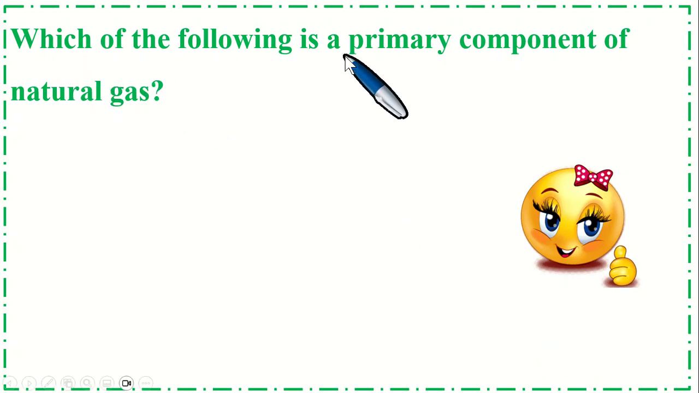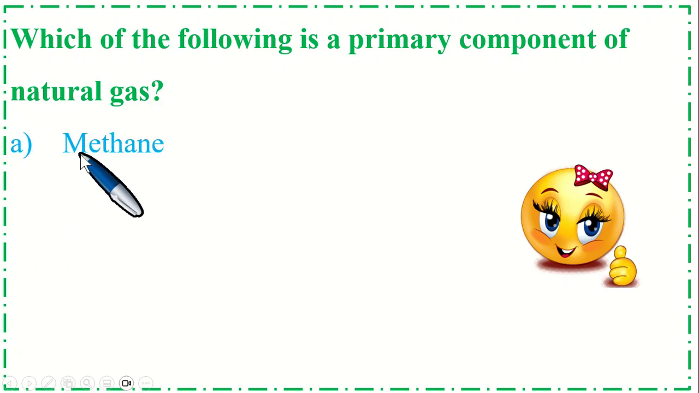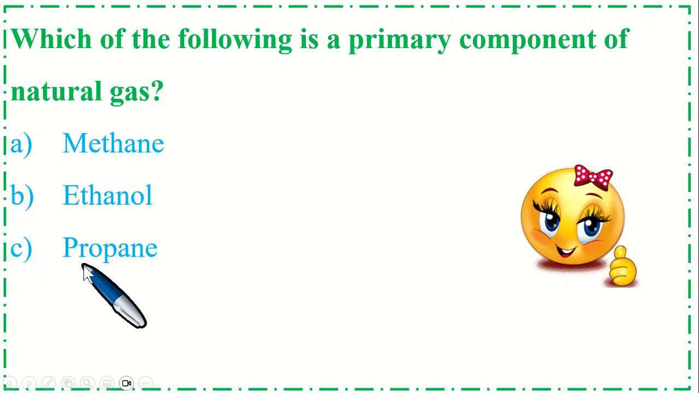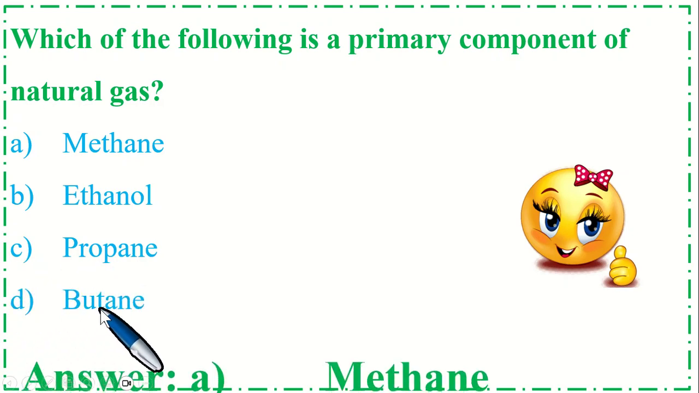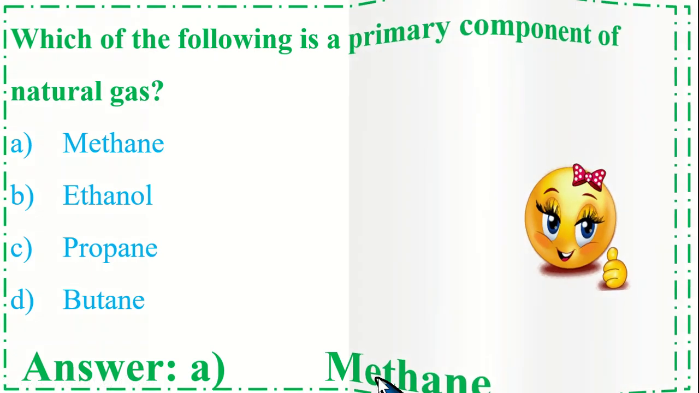Which of the following is a primary component of natural gas? Option A methane, and option B ethanol, option C propane, and option D butane. So the correct option is A methane.